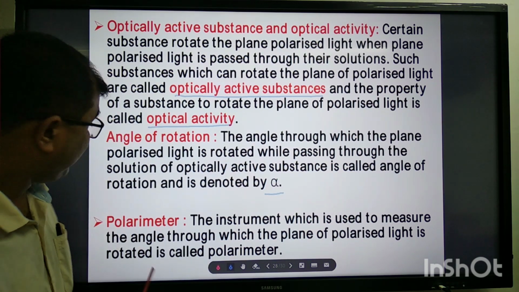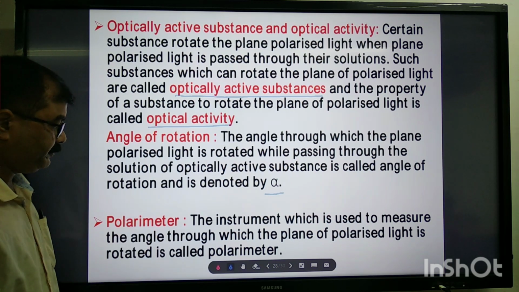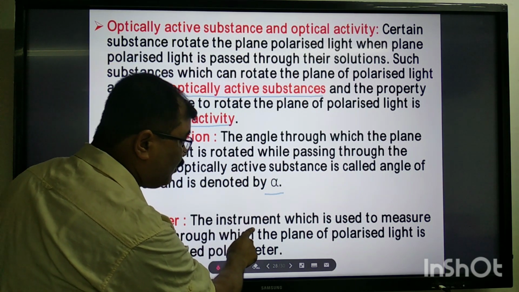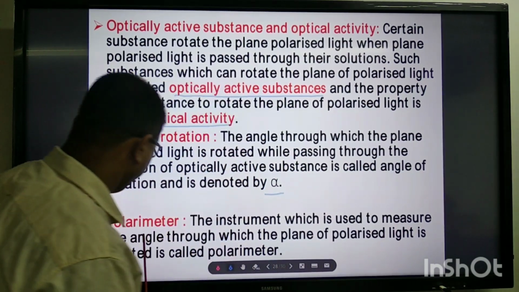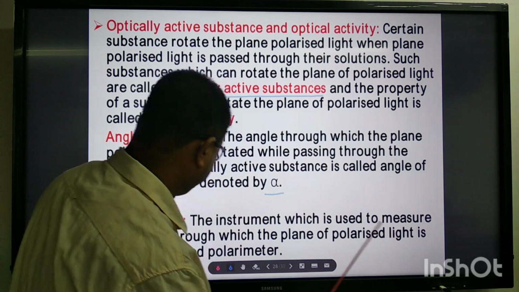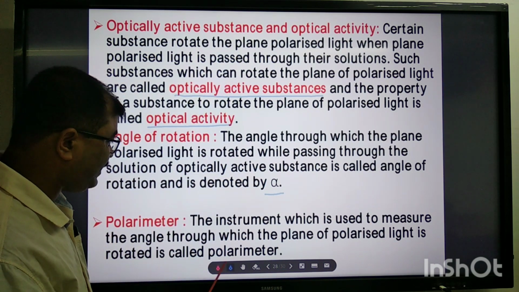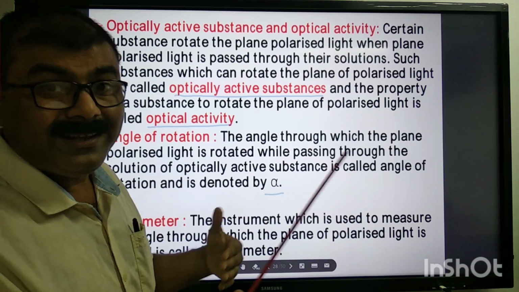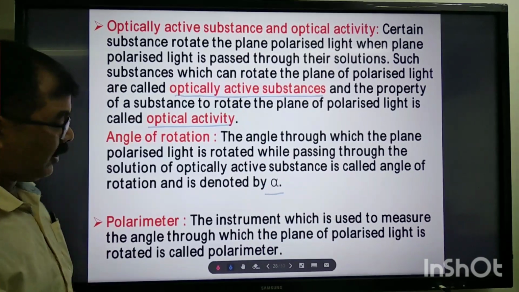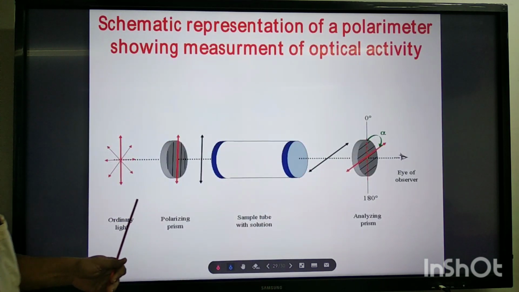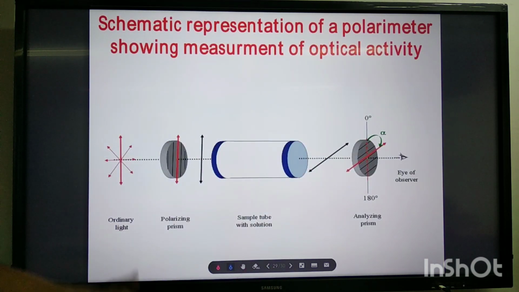Another term is there, that is polarimeter. What is a polarimeter? This is an instrument which is used to measure the angle through which the plane of polarized light is rotated. Now, let us understand all the terms once again in terms of this schematic representation of a polarimeter.